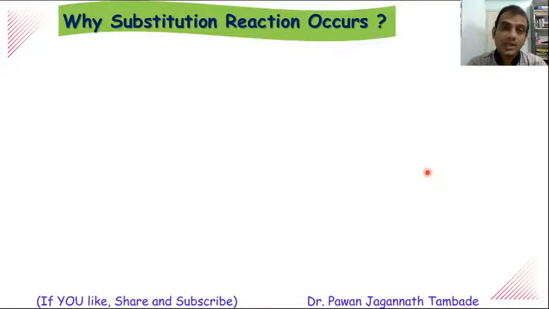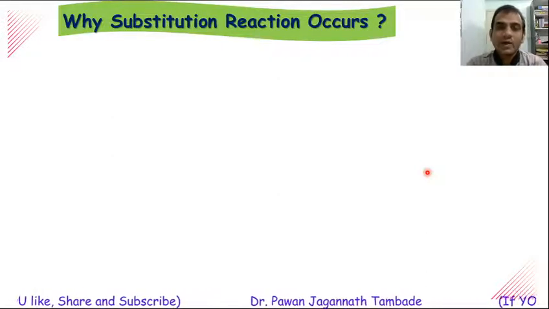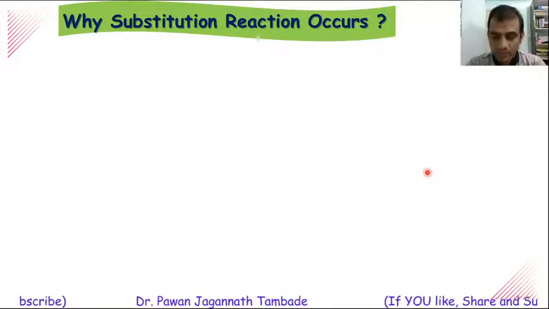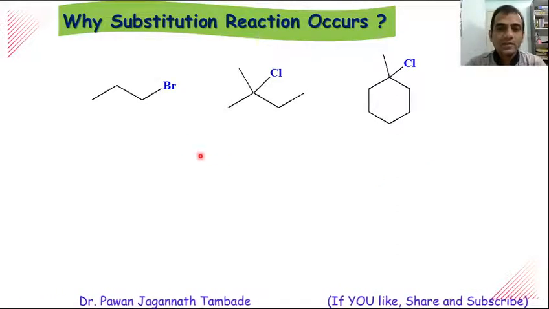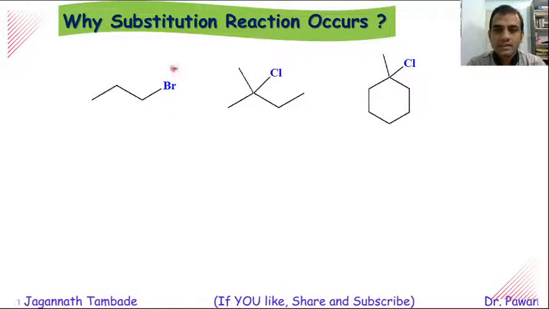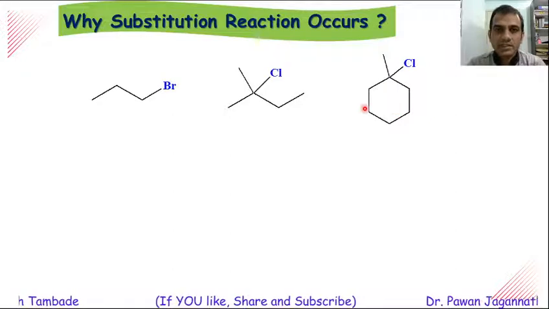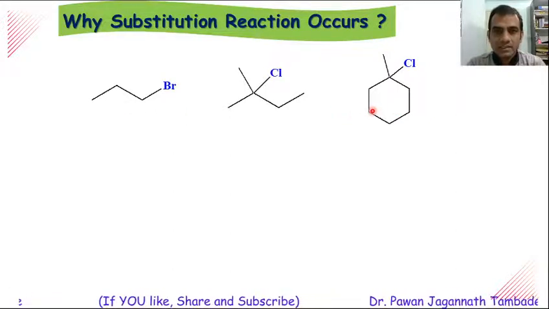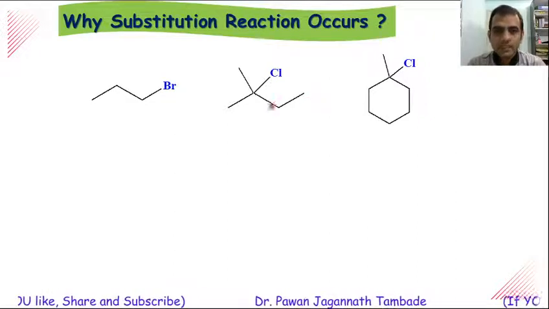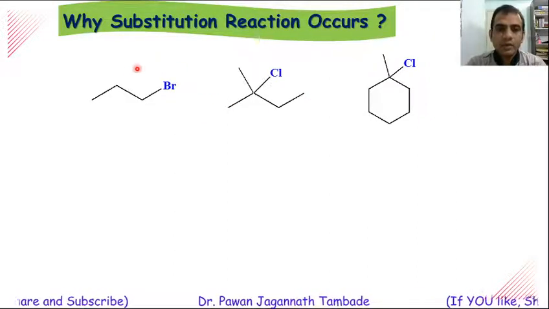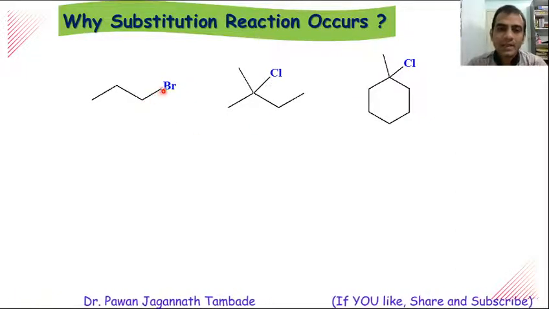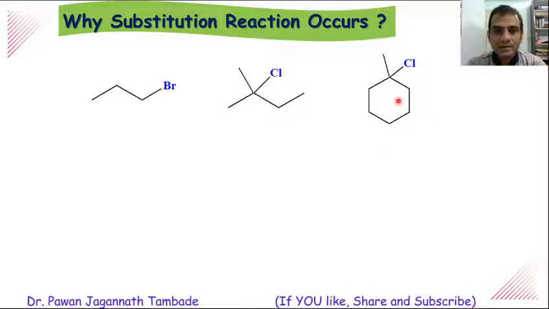Now the question that arises in our mind is, why does a substitution reaction occur? What is the driving force behind substitution reactions? If you look at the starting materials of substitution reactions, which we saw in earlier examples, all these are alkyl halides or similar types of material you can encounter in different examples. And when we look at these alkyl halides carefully, we will find that there is a bond between carbon and Br, carbon and Cl, and carbon and Cl.